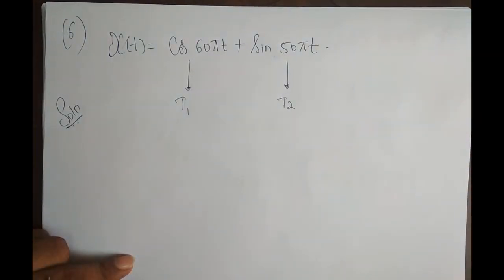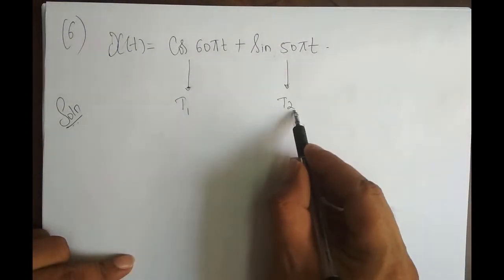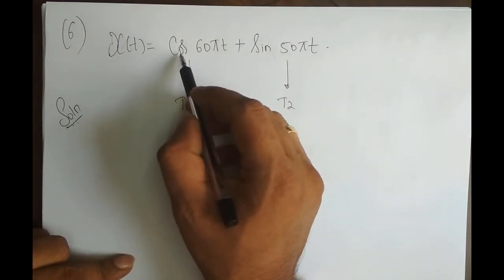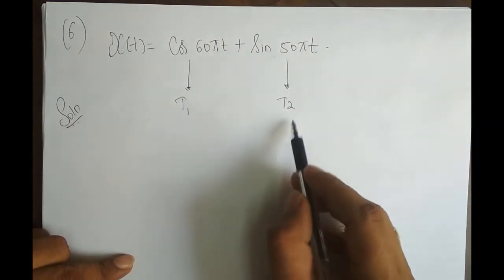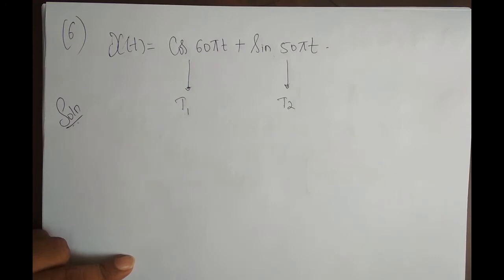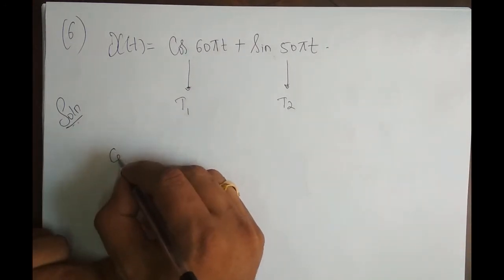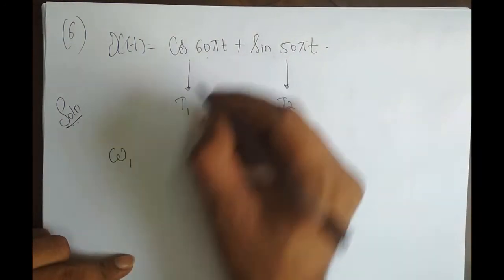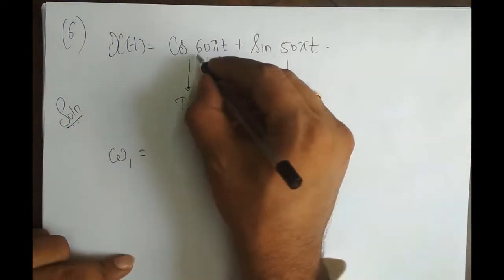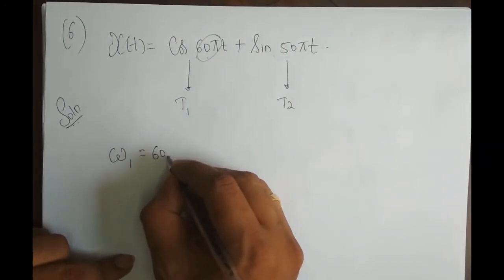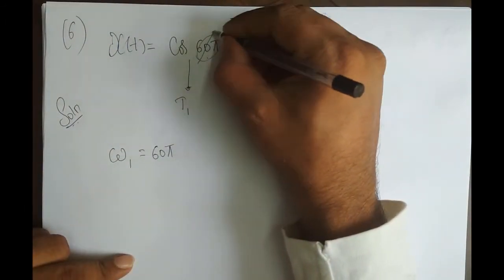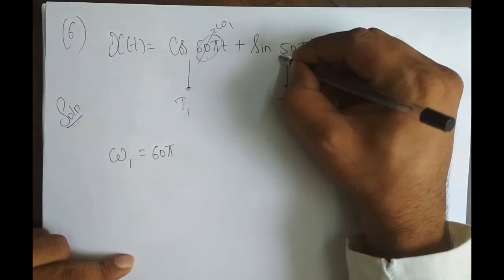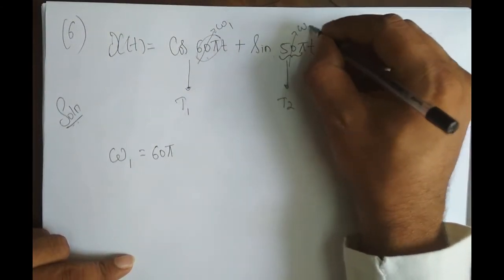So now my first aim here is to find t1 and t2. What is t1? Fundamental period of the first signal. What is t2? Fundamental period of the second signal. Now, I'll call this omega 1, which is equal to 60 pi. So this is nothing but our omega 1, right? And this is nothing but our omega 2.